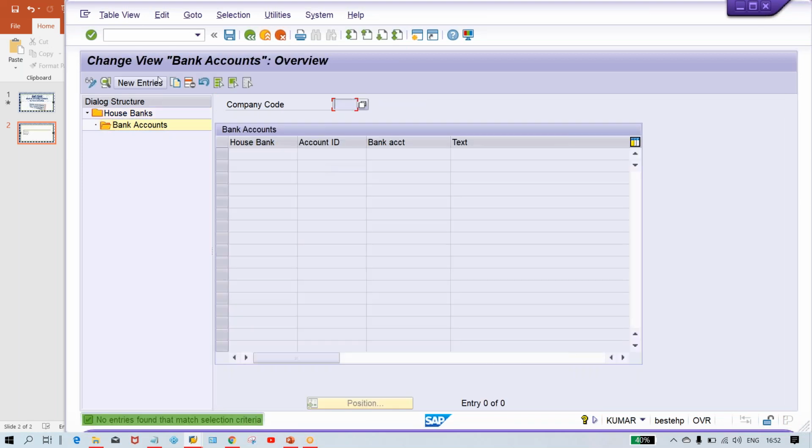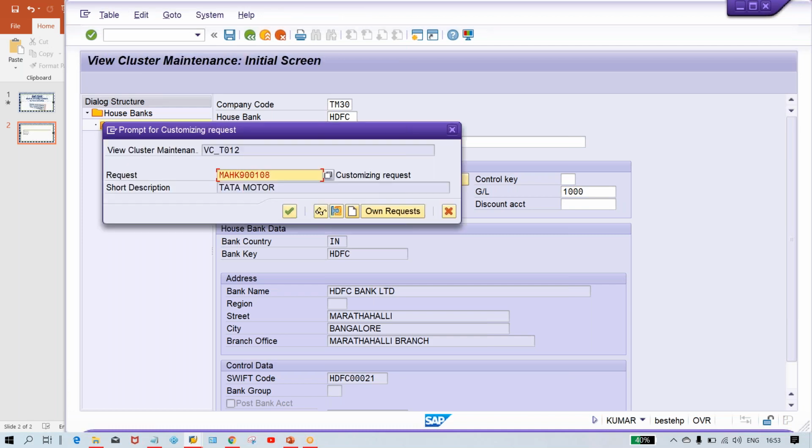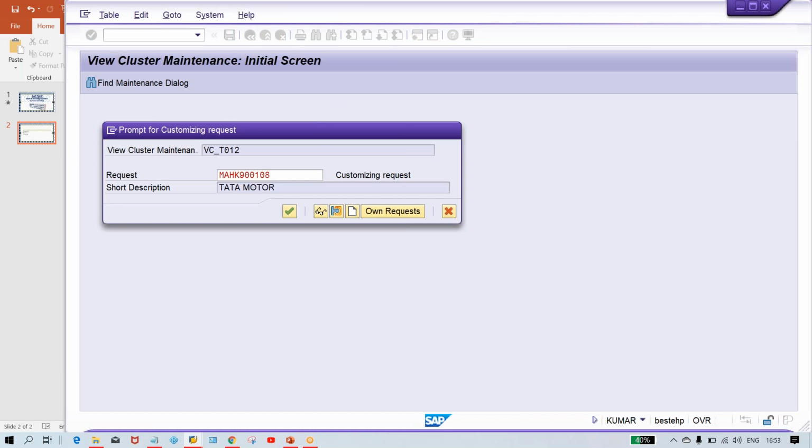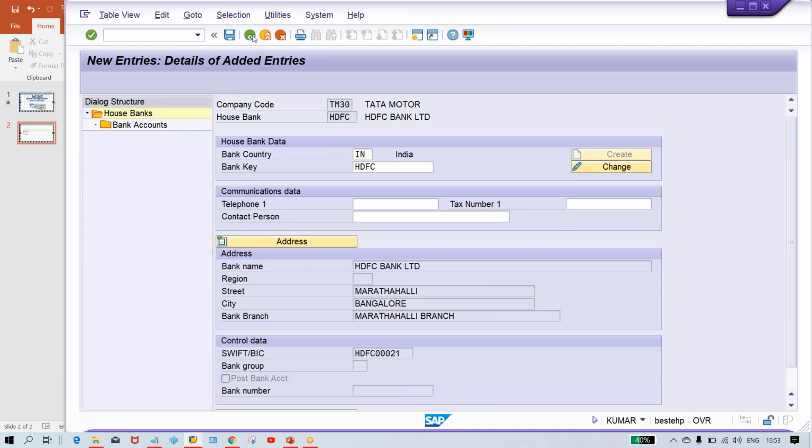Double click on bank account here, guys, and HDFC. Okay, so here you can give the account number also and give a GL account number. That GL account we have already set up, currency INR, and save it. Okay, now make it no, and then click on the back button. So what we have done, we have set up our house bank. Now what next, guys?